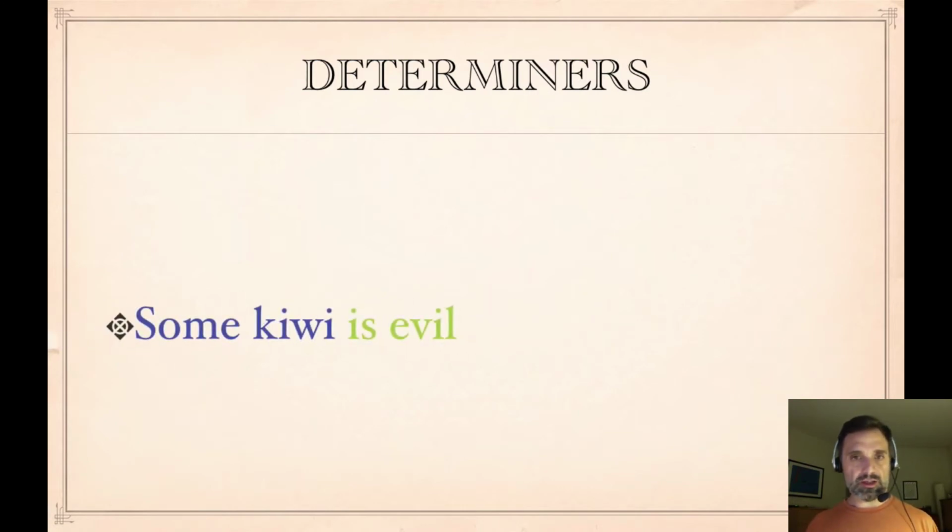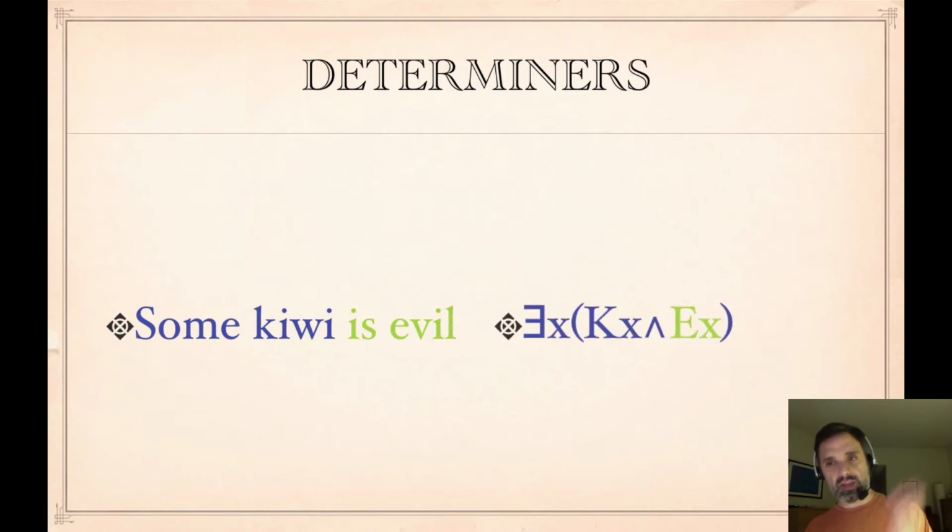So how do we symbolize some kiwi is evil? Well, if some kiwi is evil, then there's a thing that has two properties. It's a kiwi and it's evil. So there's a thing, kx and ex. And again, we can see that the some generates the existential quantifier, but it also gives us the conjunction.